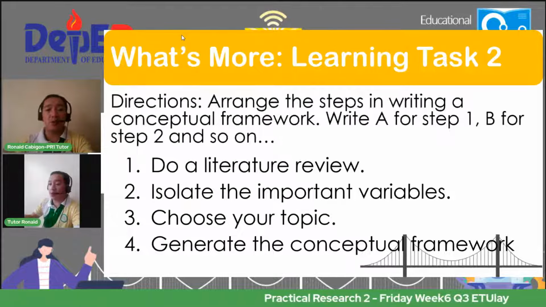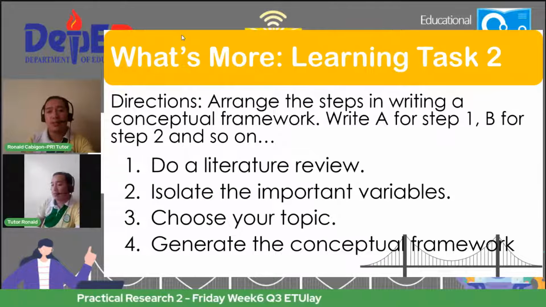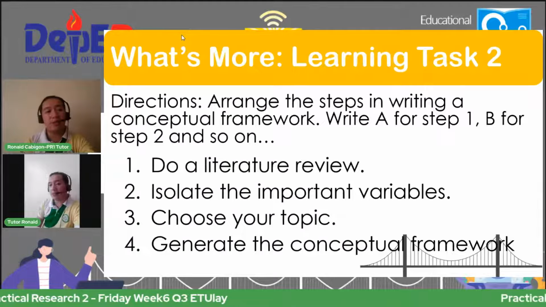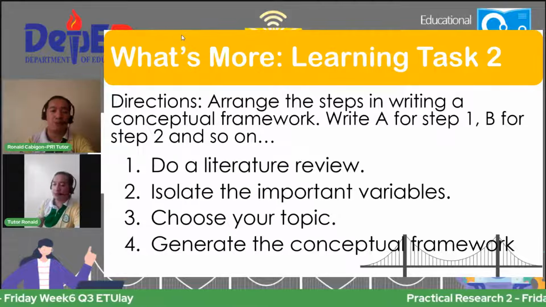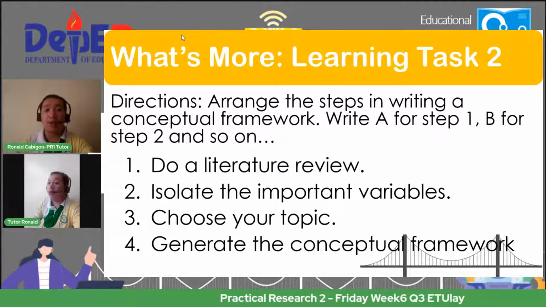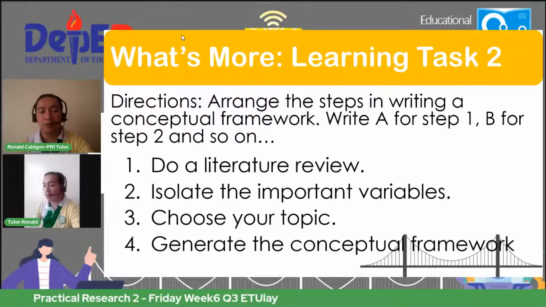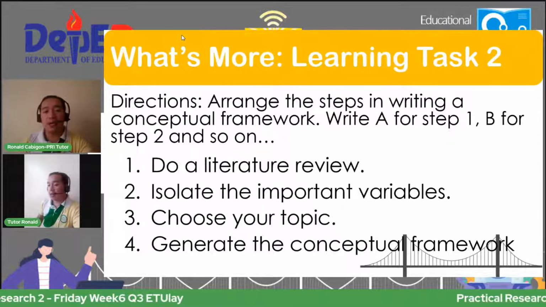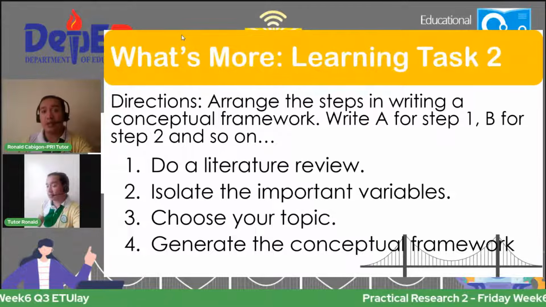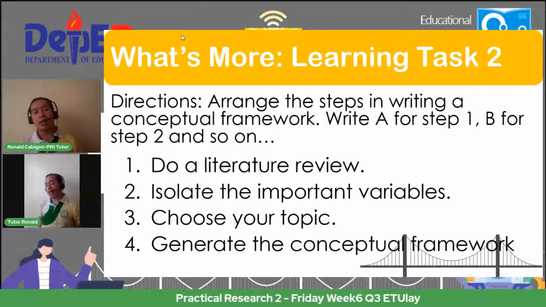So this time, you're going to arrange the steps in writing a conceptual framework. So write A for step 1, B for step 2, and so on. So you have 4 steps in writing a conceptual framework. They are not arranged in proper order or correct order, so you have to arrange them.